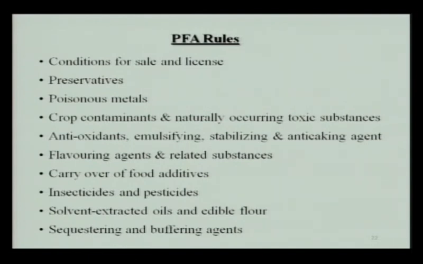Next comes the carryover of food additives. If the food additives are already present in the raw material or ingredients used for the preparation of the food product, then there is the provision of the carryover of the food additives. Next is the insecticides and pesticides. There are a number of insecticides and pesticides in use for crop agriculture and also for animal production, but there is a clear-cut instruction that no insecticide or pesticide should be applied directly on any kind of food products.